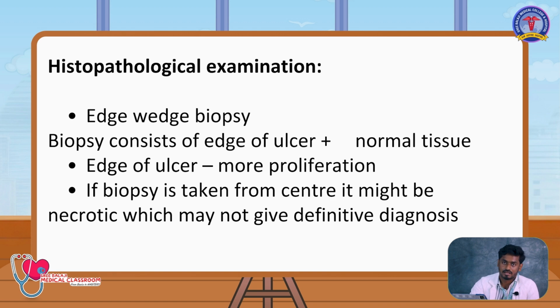But still, to proceed with treatment, we will go for a tissue diagnosis. For tissue diagnosis, people usually don't do FNAC for the primary lesion. If your primary lesion is strongly a carcinoma by biopsy, then for the nodes we can just go with FNAC and predict it. For biopsy, we prefer edge-wedge biopsy to have normal tissue for comparison. Edges are usually very proliferative, while centrally you will have a necrotic lesion. In certain areas, even image-guided biopsy is allowed.